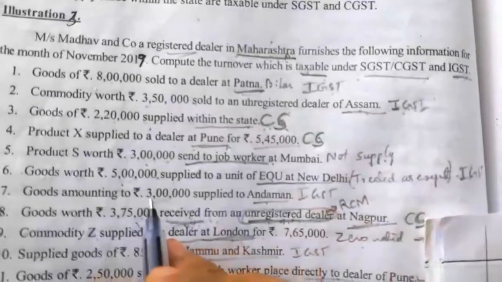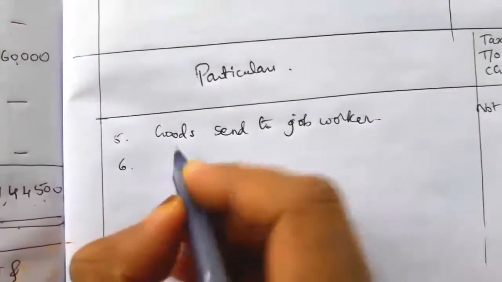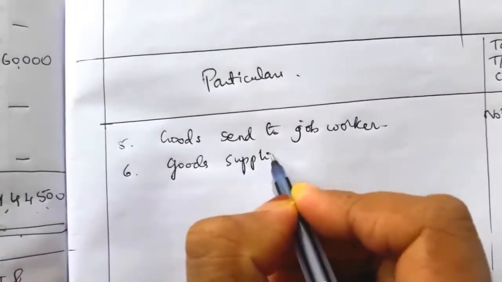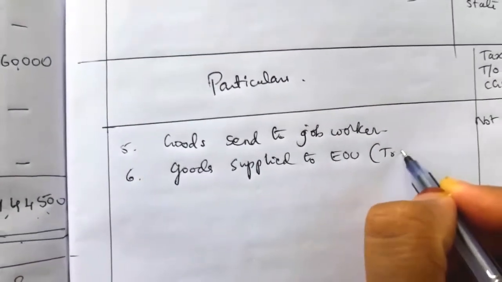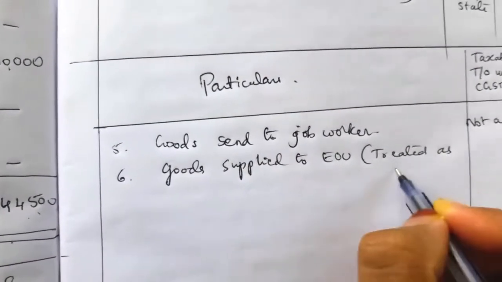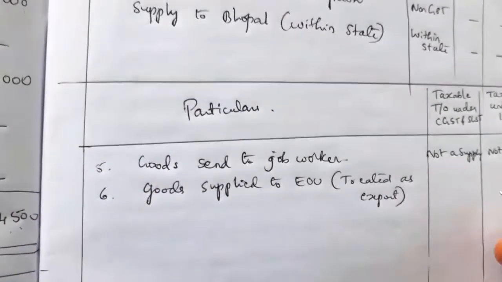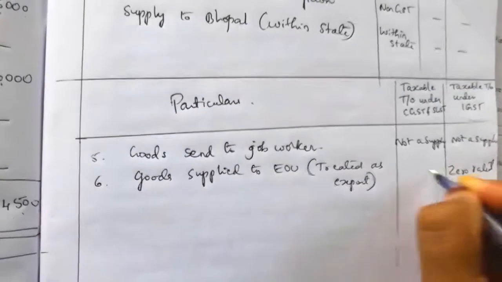Next, goods worth 5 lakhs supplied to a unit of EOU at New Delhi. So the sixth point, goods supplied to EOU, that is treated as export. When we are treating it as export, under the IGST column it is zero rated.